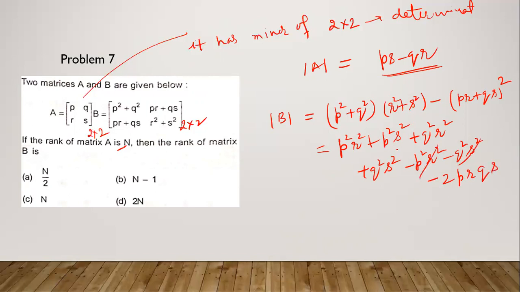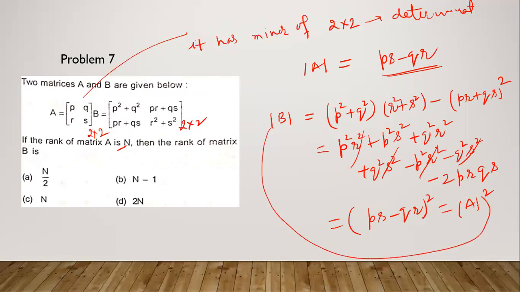So these terms are going to be cancelled out, and this can be written as (PS minus QR) whole square. It means this is equal to determinant of A square. So determinant B depends on the value of determinant A.